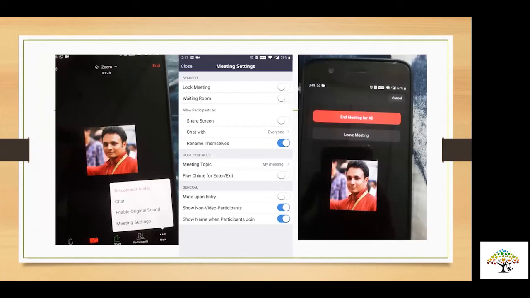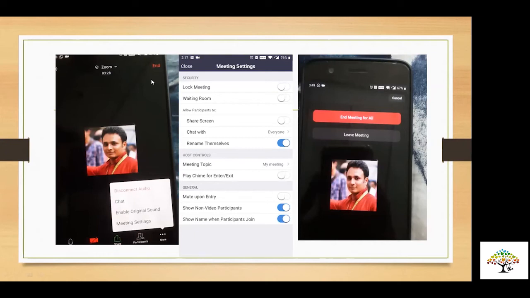Okay, then there is the next option. When you see on the mobile phone, on the right bottom, there are 3 dots. The moment you click on it, you see the settings available for that particular meeting after you've started it. You could see whether you want participants to rename themselves or not, whether you want participants without video to be visible or not. All those meeting settings are there. And in the end, we have the option of ending the meeting, which, as I advise, when you are host, you are supposed to end the meeting. Don't leave the meeting, end the meeting.